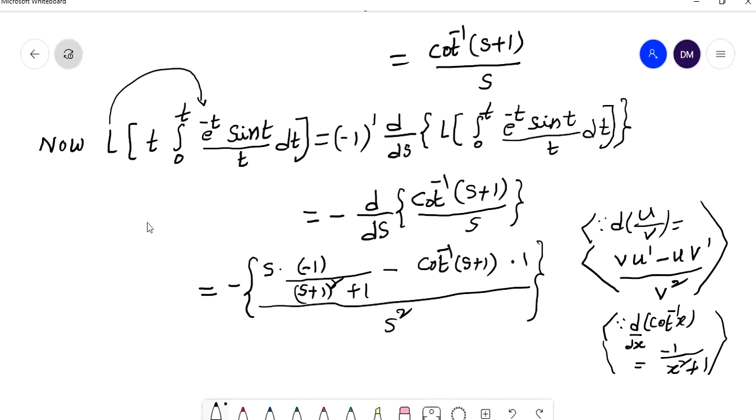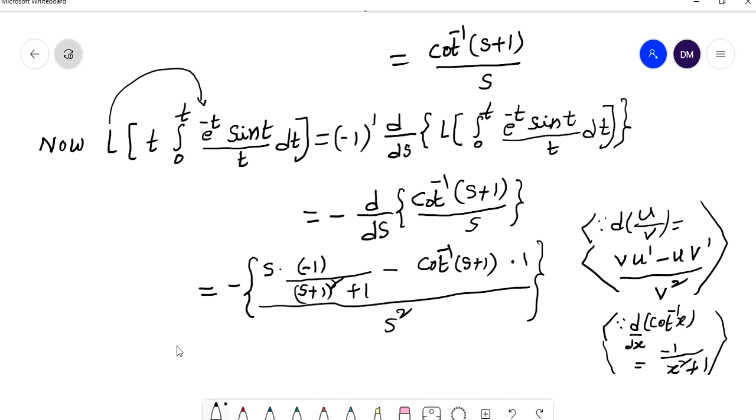What happened? So that is equal to, if you simplify, minus taken inside, the first term minus minus is plus.